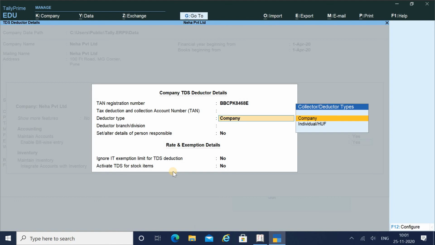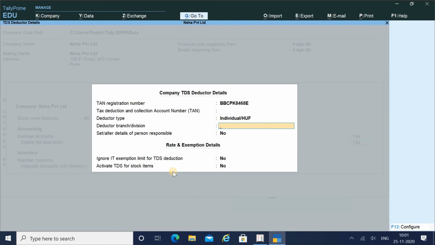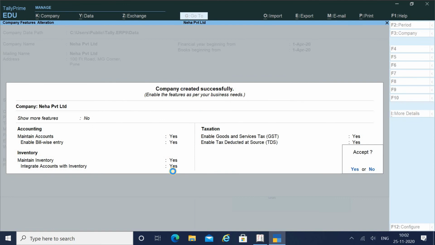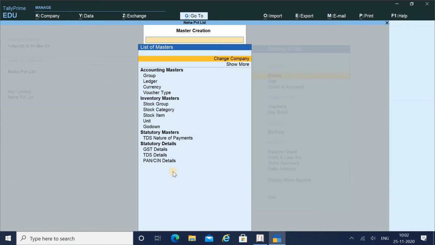Then deductor type, if you are a company or individual, I am an individual. Deductor branch or division, if nothing, you don't have to enter anything. Set or alter details of person responsible, if you are operating through various user IDs, then you have to enter these details. Otherwise for other businesses it can be no. Ignore IT exemption limit for TDS deduction, no. Activate TDS for stock items, no, and accept this. So all these details you have to enter at the time of creation of company only.